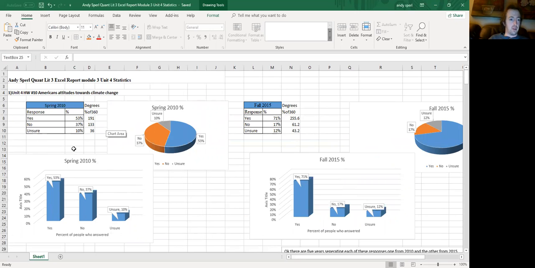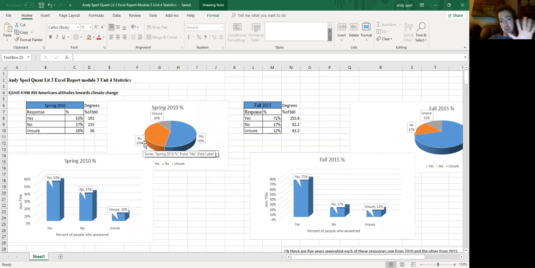Now, the graphs here clearly show that in the spring of 2010, the response was 53% said yes, we're responsible for the climate change. 37% said no, and 10% were unsure. Now here we have a little pie graph that shows 10% unsure, 53% said yes, and 37% said no.